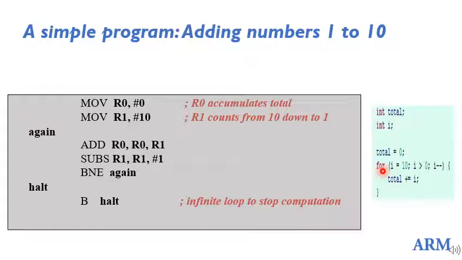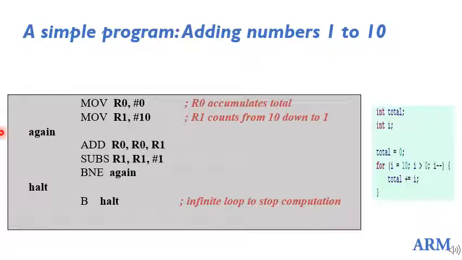You could have gone for the incremental for loop also, which goes from 0 to 10. In this example it is a decremental for loop, initialized to 10, then decremented every time till it becomes equal to 0, and every time i is added to the previous sum. It's a simple logic of adding numbers from 1 to 10.